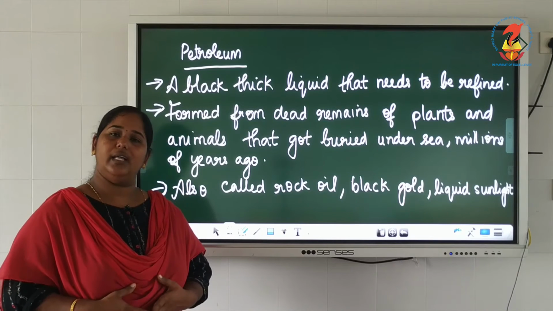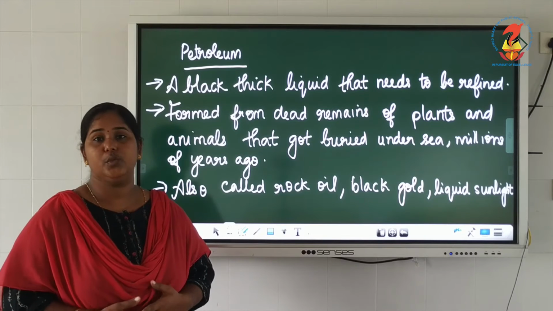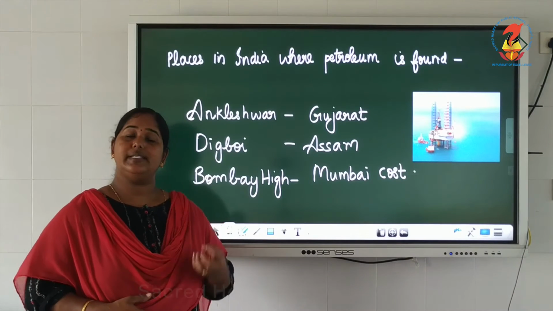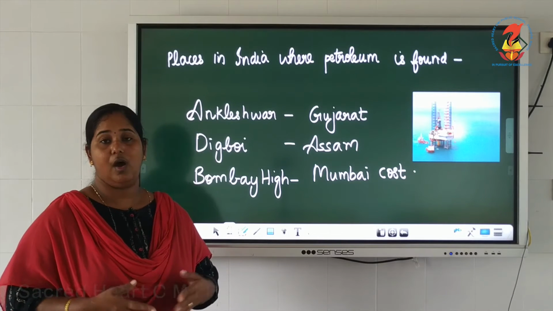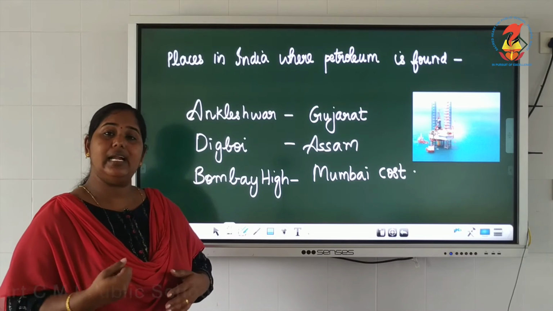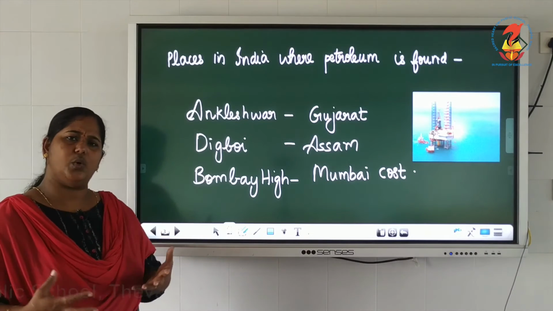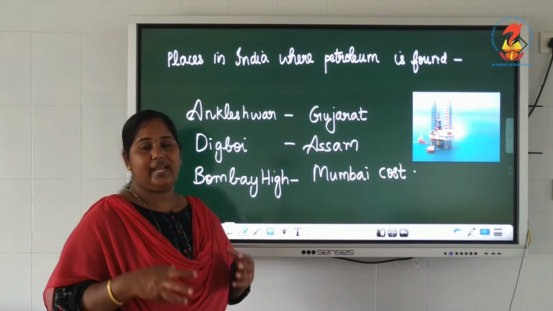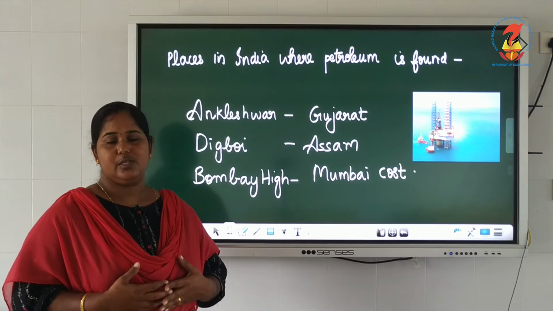In one way or the other, petroleum has several uses in our daily life. As I told you, the petroleum deposits are under the earth or underground. So these are taken out with the help of drilling machines, because petroleum is found inside rocks. So that has to be drilled and petroleum has to be pumped out.